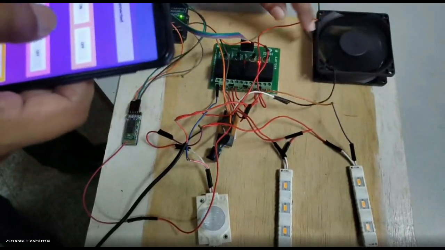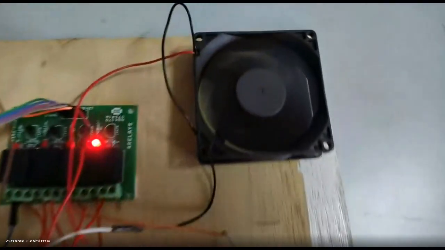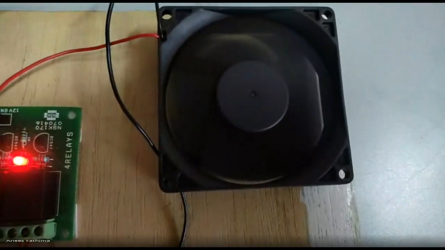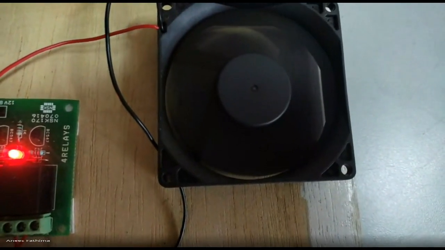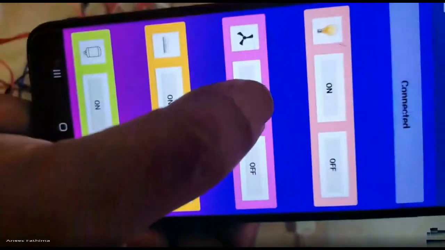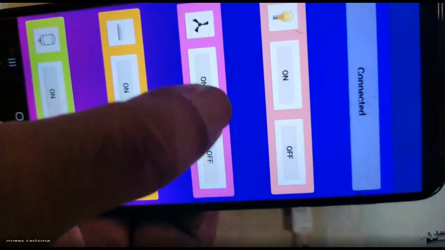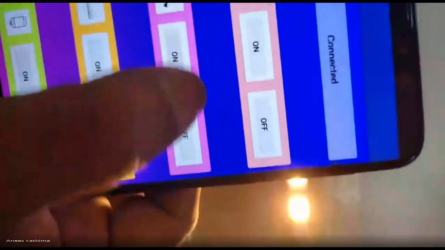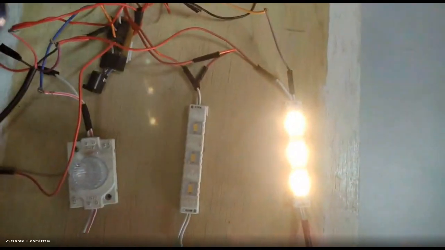So now the motor, the fan you are having, that is the first home automation based application, that is a fan, so that is running. Similarly, if you make the second application on, the second application will be turned on.